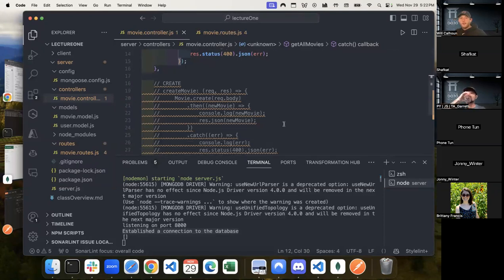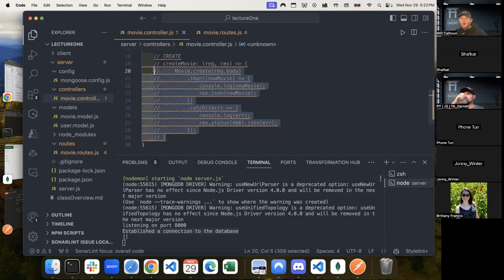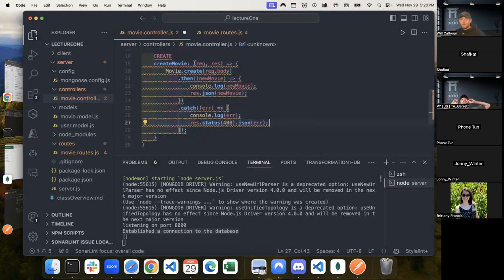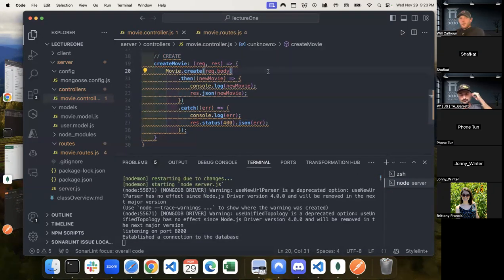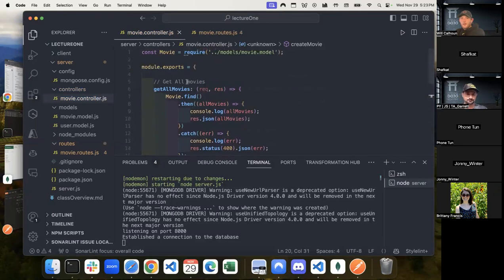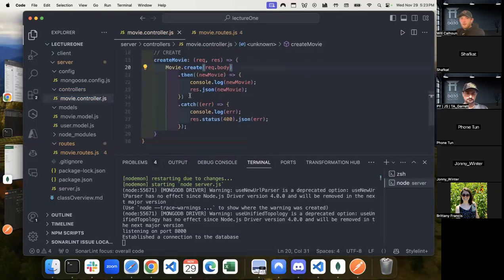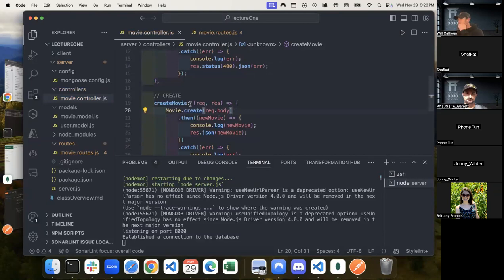So let's go ahead and create our movie. Now, I like to name my stuff so that I know what method I am dealing with and what I am doing. So here I have get all movies. This one is create, but same sort of idea. We have the method name, so the function name. In this case, we're calling it create movie, which makes sense. That's exactly what we're doing. That takes in a request and response.